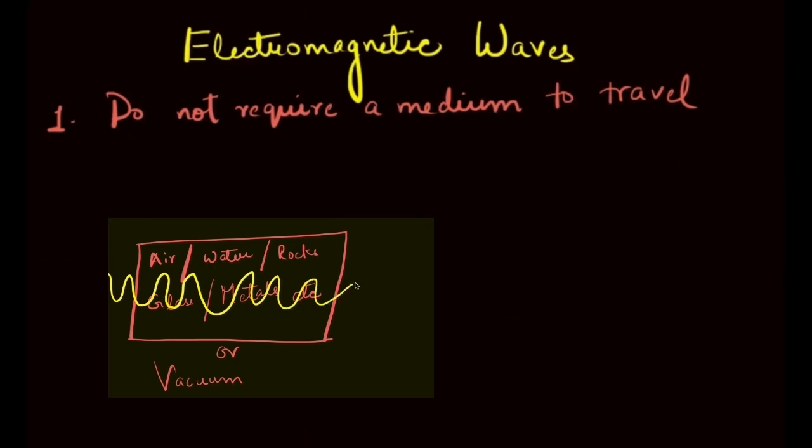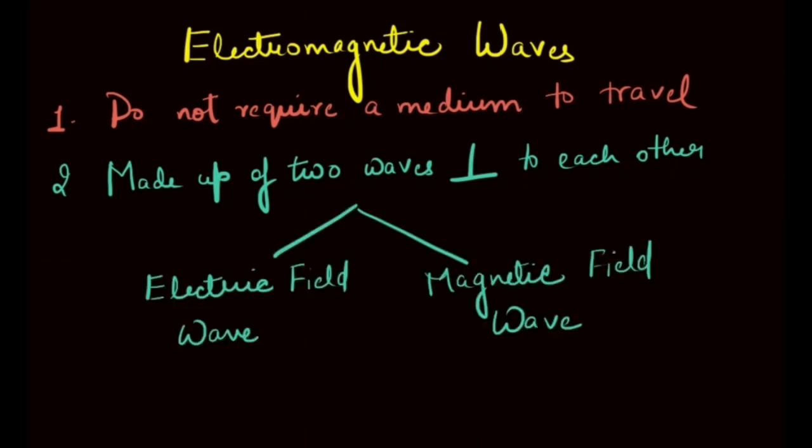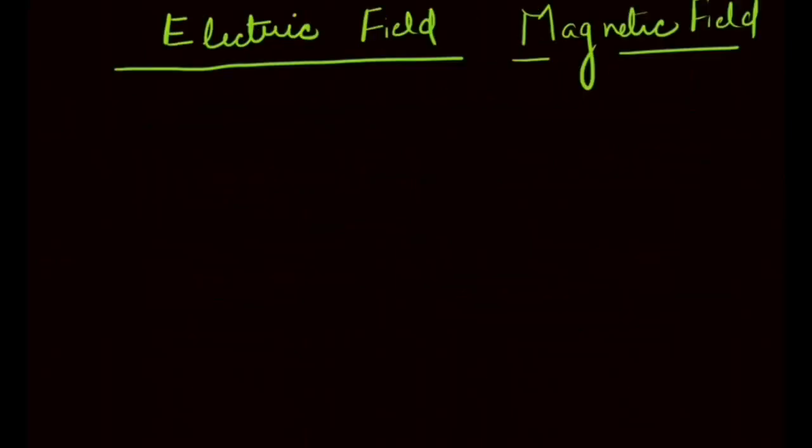The second major difference is that electromagnetic waves are actually made up of two waves perpendicular to each other. And these are the electric field wave and the magnetic field wave. So what we were thinking of as a single wave is actually a combination of two different waves. And to understand these waves, we first need to understand what an electric and a magnetic field is.